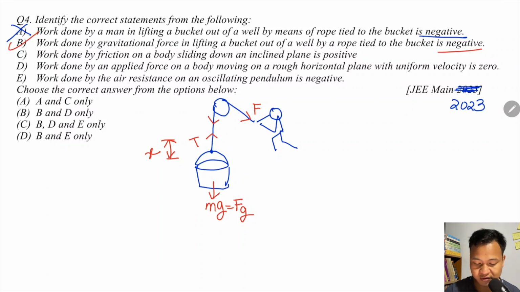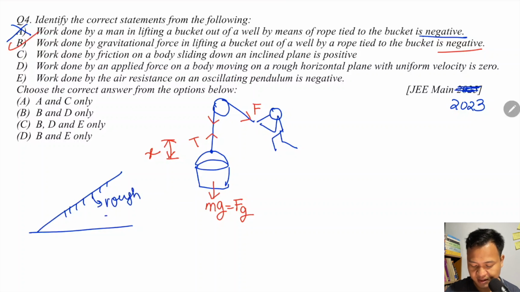Work done by friction on a body sliding down an inclined plane is positive. Suppose I have an inclined plane like this, a rough surface. The block slides down, so friction opposes the motion. So this is the friction force, right? And the displacement is where? Displacement is downwards. So the friction force and the displacement are in opposite directions, so the work done is negative. Here it is written positive, so this is wrong.